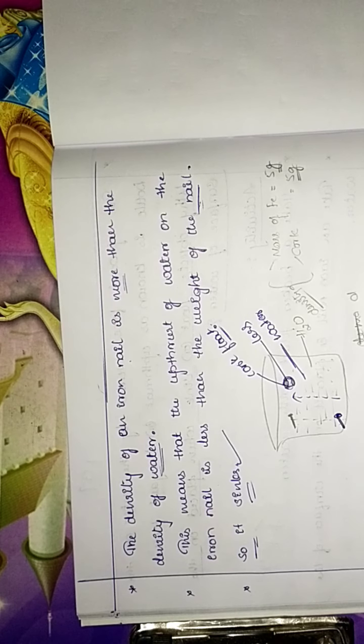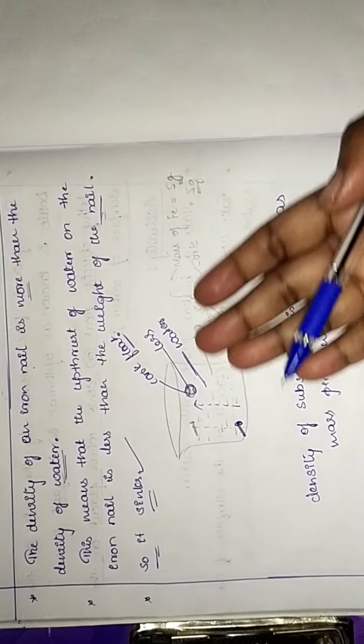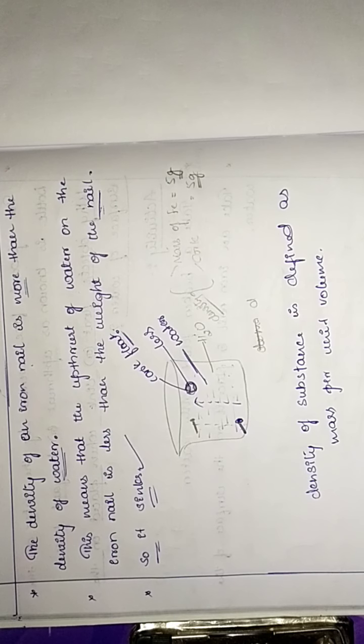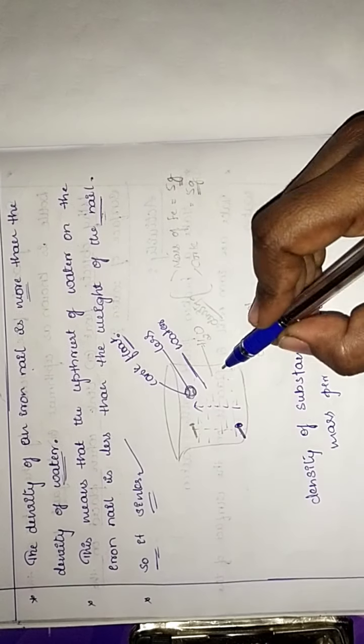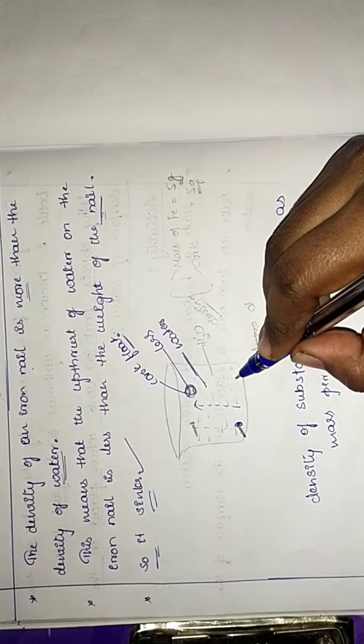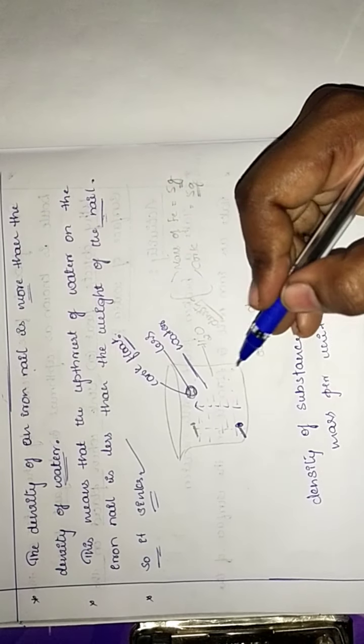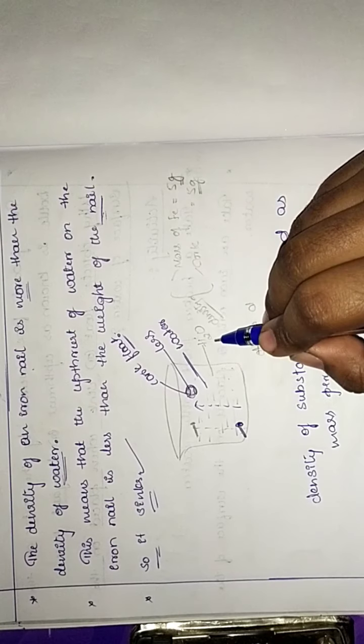Therefore, we can say that an object of density less than that of a liquid floats on the liquid. Objects of greater density sink in the liquid.